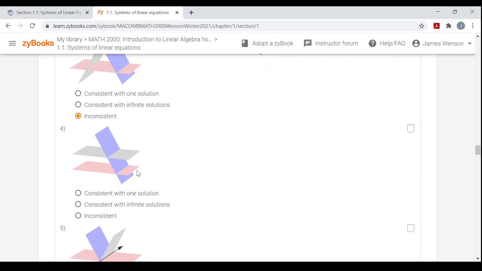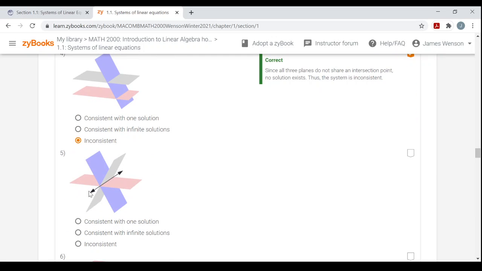Now, again, tricky with 3 dimensions, but this is the same thing. Yeah, the blue and the gray intersect. Sure, the blue and the pink intersect. But do all three of them intersect with one another? Are there any points that are on all three? So again, this is inconsistent.